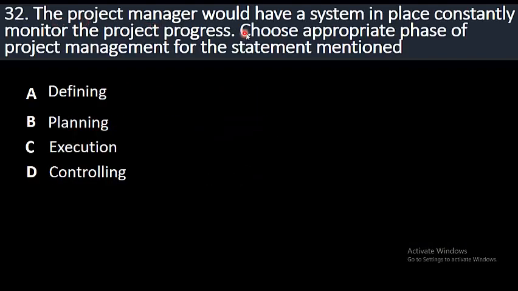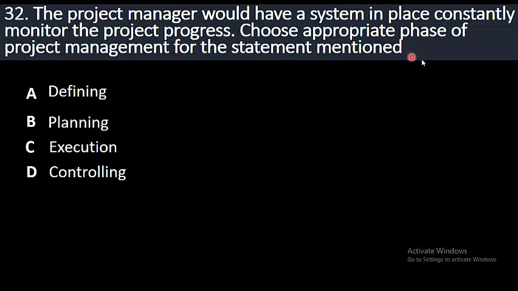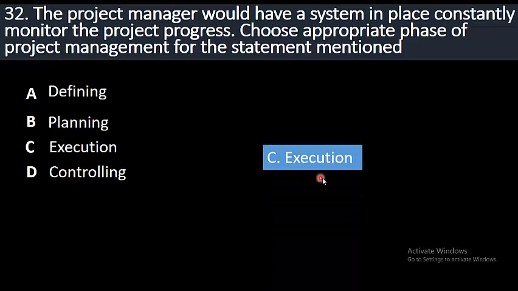32. The project manager would have a system in place to constantly monitor the project progress. Choose the appropriate phase of project management for the statement mentioned. Option A, defining; B, planning; C, execution; D, controlling. The right option is option C, execution.